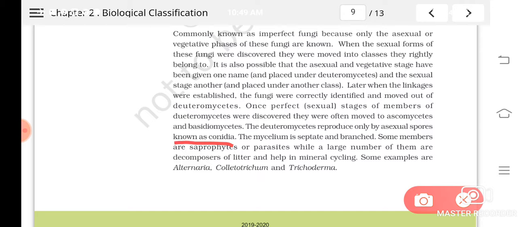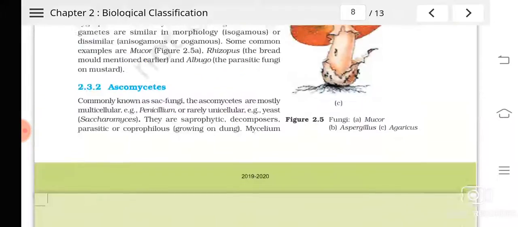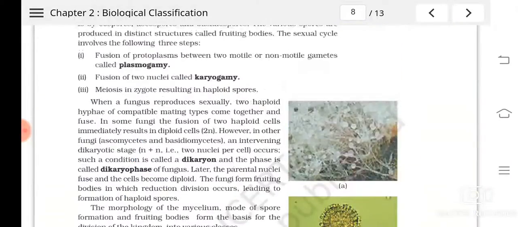They help in the recycling of substances. Examples are Alternaria, Colletotrichum and Trichoderma. Once again, listen: Alternaria, Colletotrichum and Trichoderma. I hope you got some idea about the various groups of fungi.